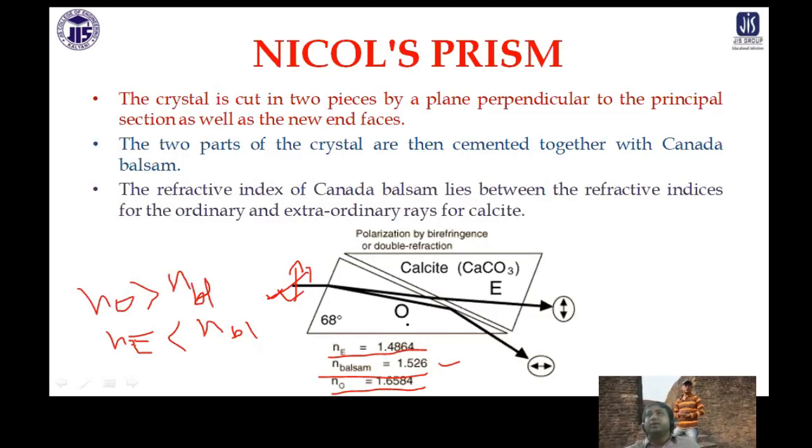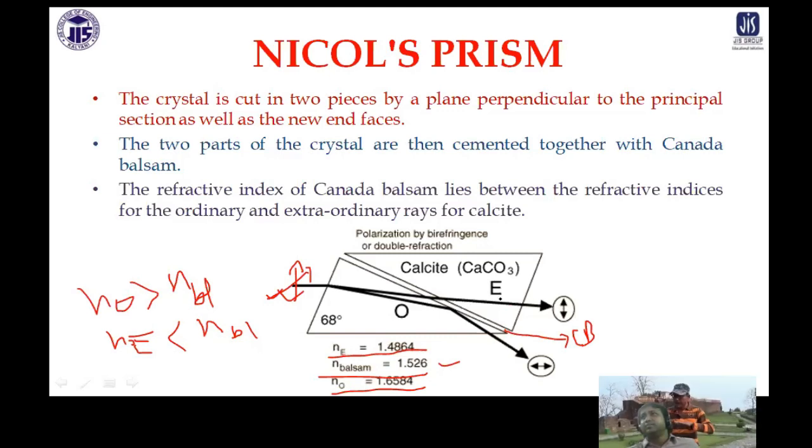So what would happen? If you look at this, this is the Canada balsam layer. If you look at the extraordinary ray, when it is crossing that Canada balsam, it is traversing from a rarer medium to a denser medium. So basically, it can transmit like ordinary light. But the ordinary ray has got a higher refractive index, so it is traversing from a denser medium to a rarer medium. So total internal reflection can take place and it can be reflected back. So basically, you can separate it out.